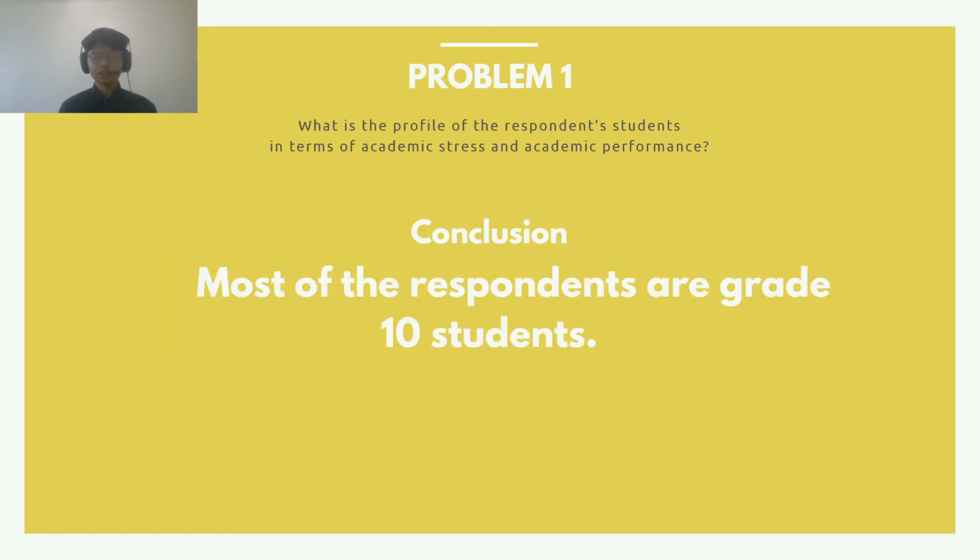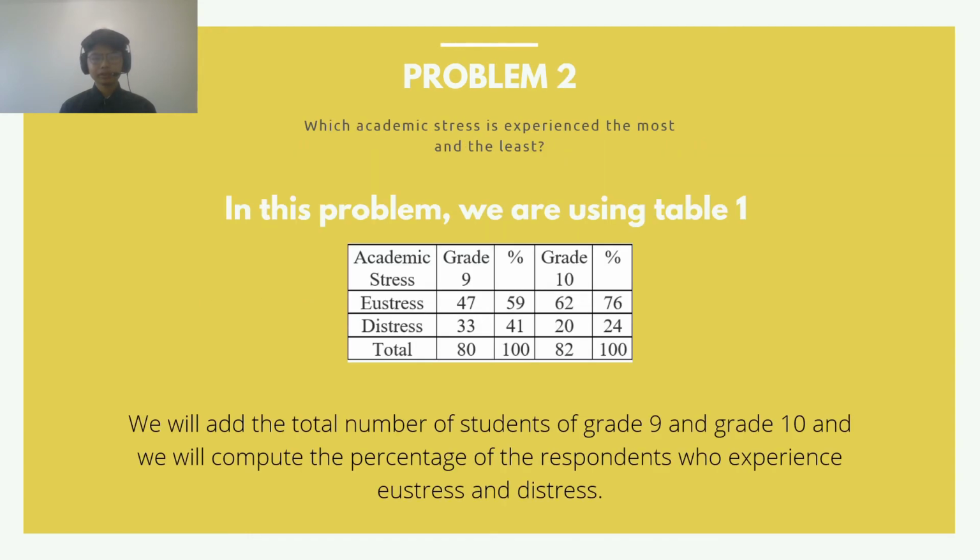And with those findings, we arrive at the conclusion that most of the respondents are grade 10 students. And now we will tackle problem number 2. Which academic stress is experienced the most and the least? In this problem, we are using table number 1. We will add the total number of students of grade 9 and grade 10, and we will compute the percentage of the respondents who experience eustress and distress.